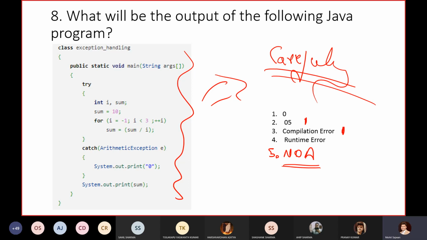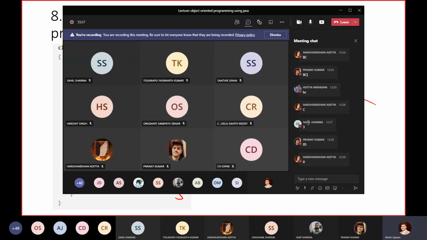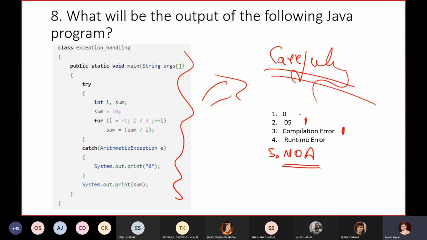Let's see whose answer is correct. What about others? Only two answers I got till now. Others, please participate and tell me the correct output. Harshvardhan, again I got one more answer, 3.